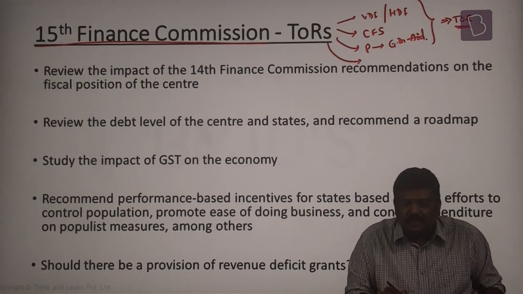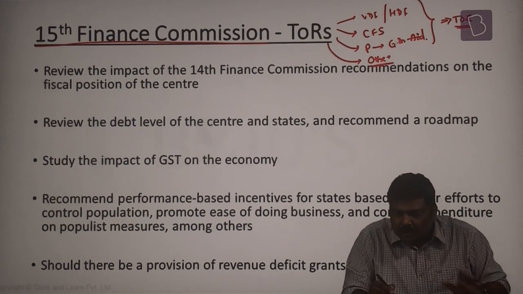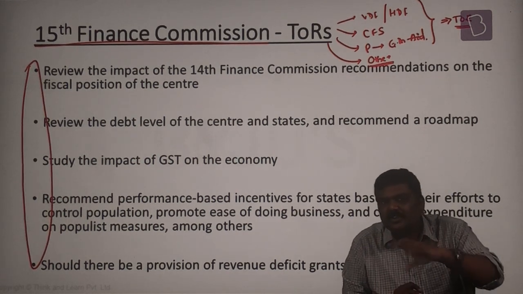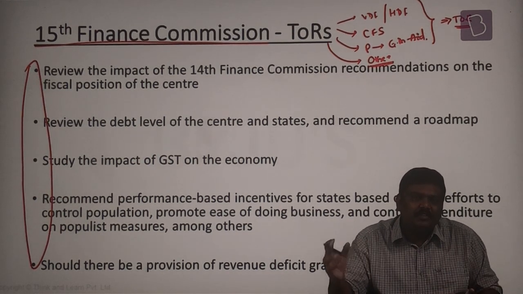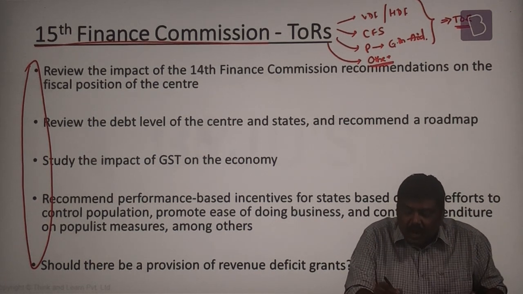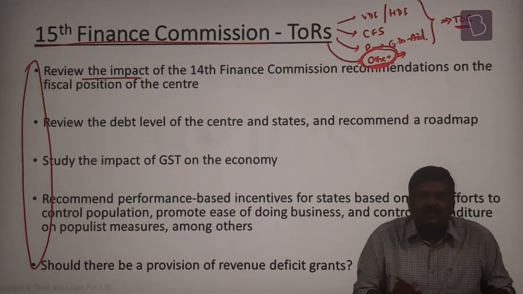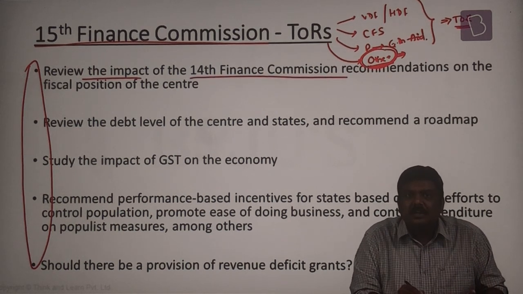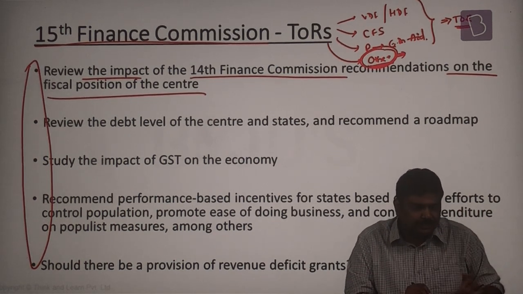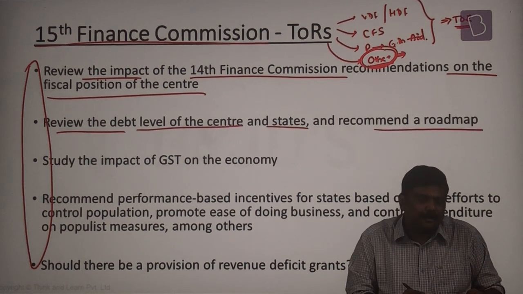And the fourth term of reference is any other matter that is referred to it. Under this particular term of reference, the 15th Finance Commission has been allocated a huge number of terms of references to be studied and to be given in the form of recommendations to the government. What are some of the important terms of references under these other subjects which are referred to it? One, it has to review the impact of the 14th Finance Commission on the finances of the center and give certain recommendations. It has to review the debt level of the center and state and recommend a roadmap.